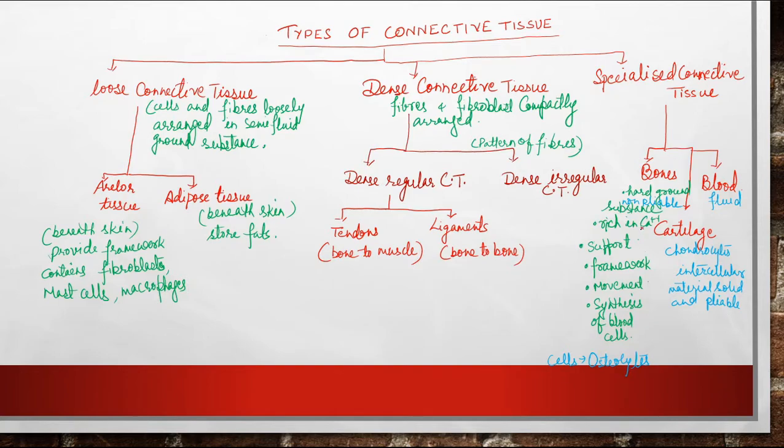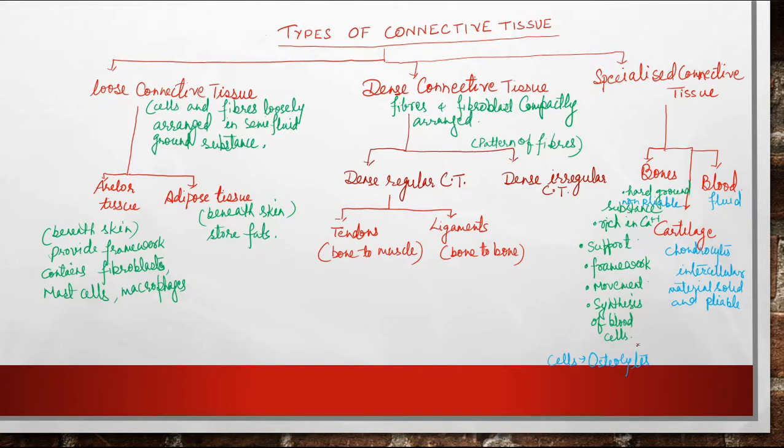In bones they are rich in calcium. Calcium and phosphorus are deposited in the ground substance. They give support and framework to the body. They help in movement because they are attached to the muscles. They also help in the synthesis of blood cells, etc.